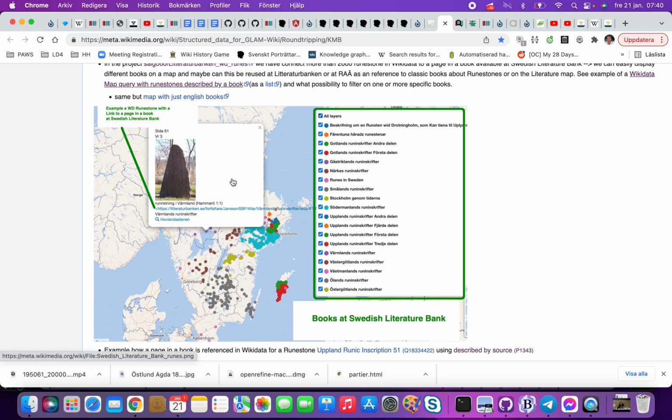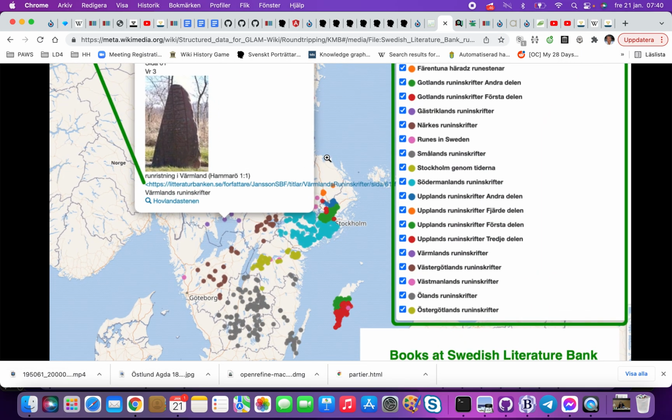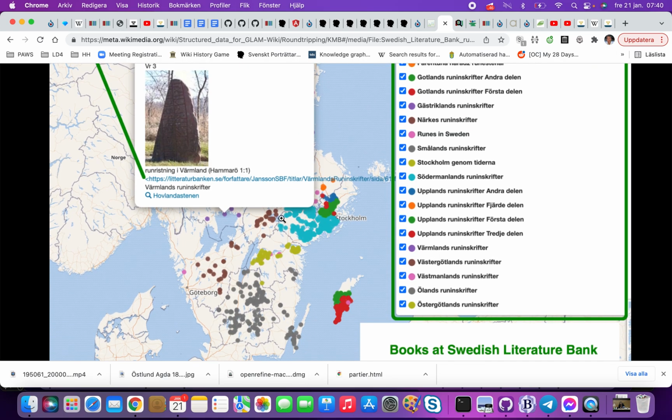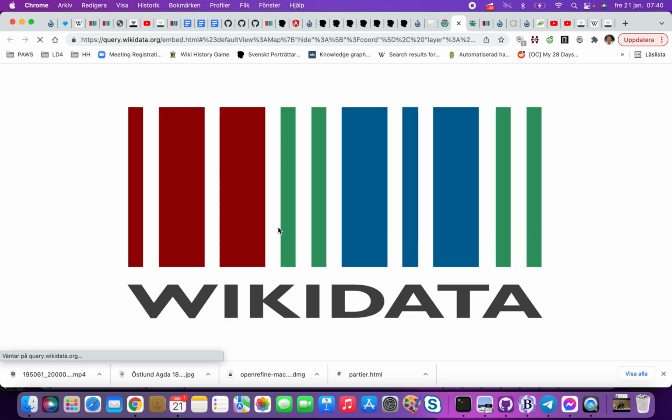The answer to the question will be something like this. See if we can get it. So then you get all the different books where you can select what book you would like to see the runestones, and the color of the dot is, oh, it timed out.